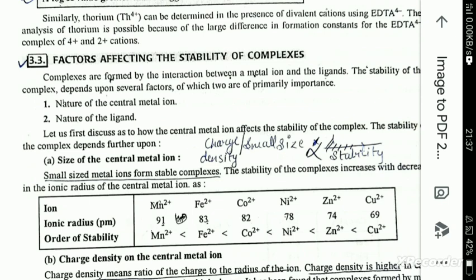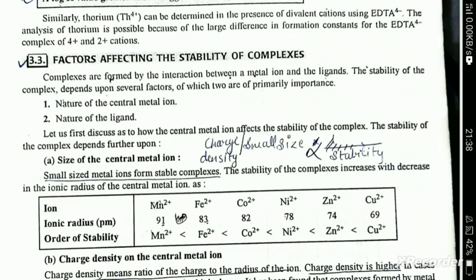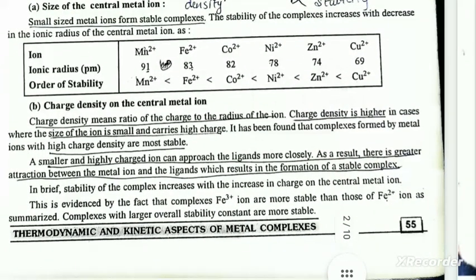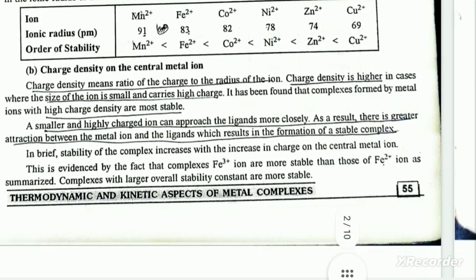Small size metal ions form stable complexes. The stability of the complex increases with decrease in the ionic radius of the central metal ion, as charge density on the central metal ion increases. Charge density means the ratio of charge to radius of the ion. Charge density is higher in cases where the size of the ion is small and carries high charge. It has been found that complexes formed by metal ions with high charge density are more stable.